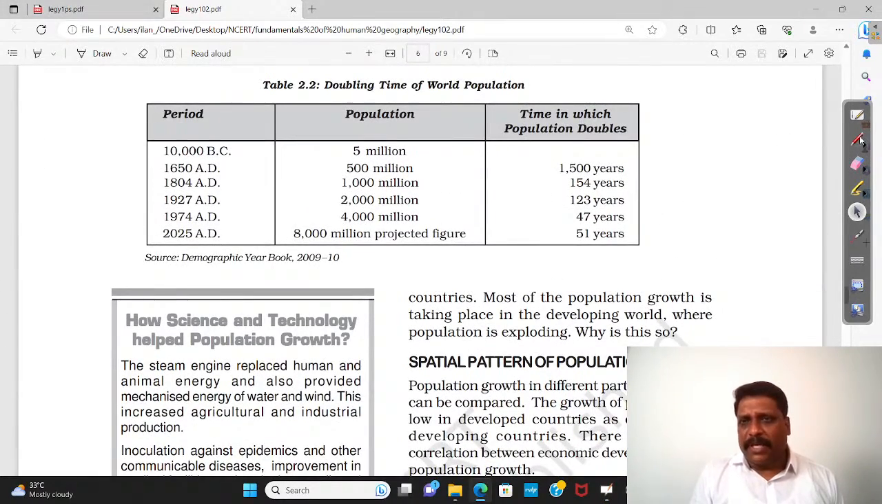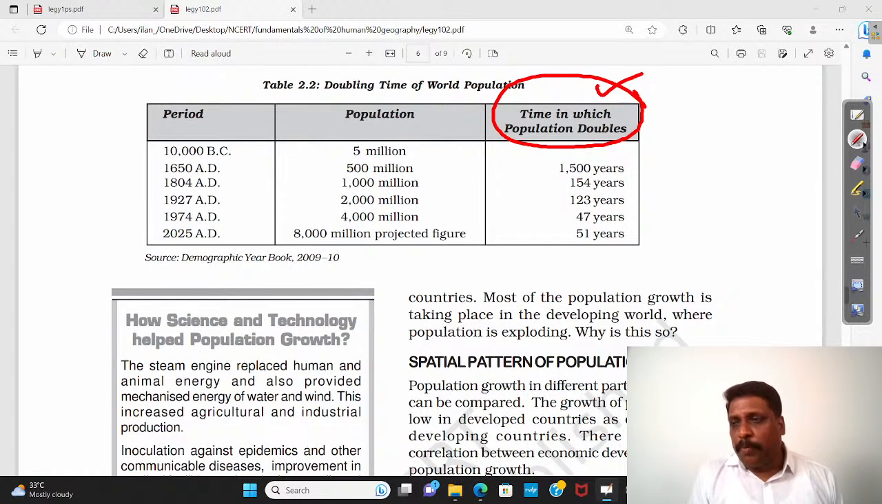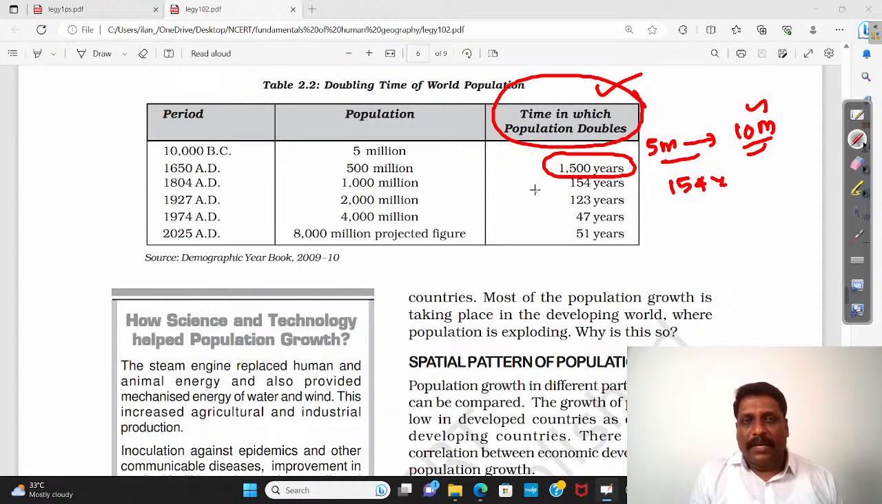When I talk about, say for example, how much time it has taken for the population to double initially. For example, what is double? If I have 5 million, how much time does this 5 million take to become 10 million? It means it took 1500 years. Later, my dear friends, very near to the industrial revolution, it took 154 years.